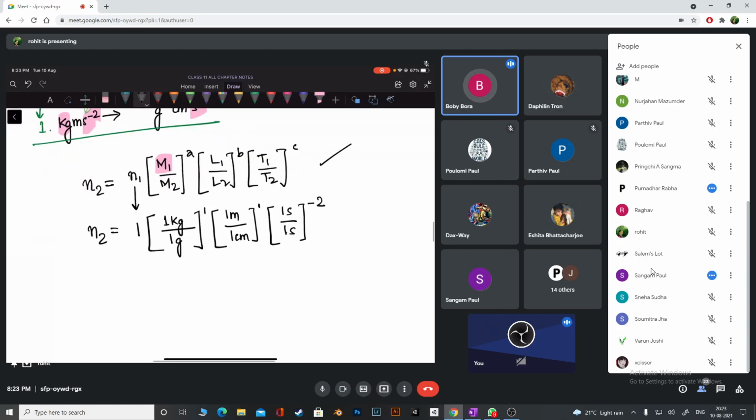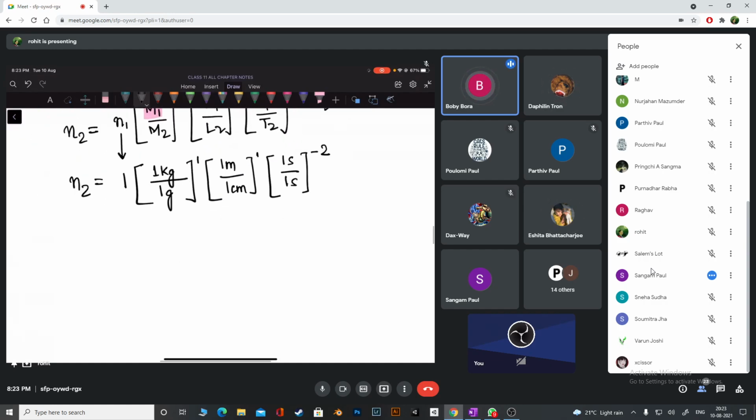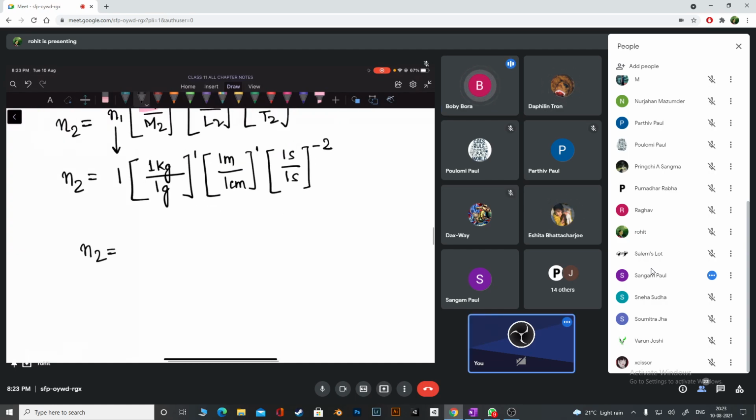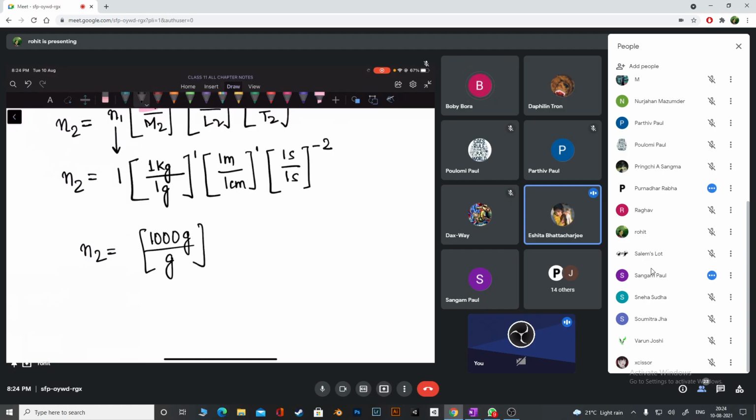Okay, let's really solve this one. Very simple, don't worry. So N2 is equal to how much, guys? Now tell me. 1 kg means 1000 gram, by gram to the power 1, so I don't have to do anything. 100 centimeter by 1000 centimeter... by 1 centimeter to the power 1, I don't have to do anything. 1 second divided by 1 second is how much, guys? 1, no? 1. To the power how much?